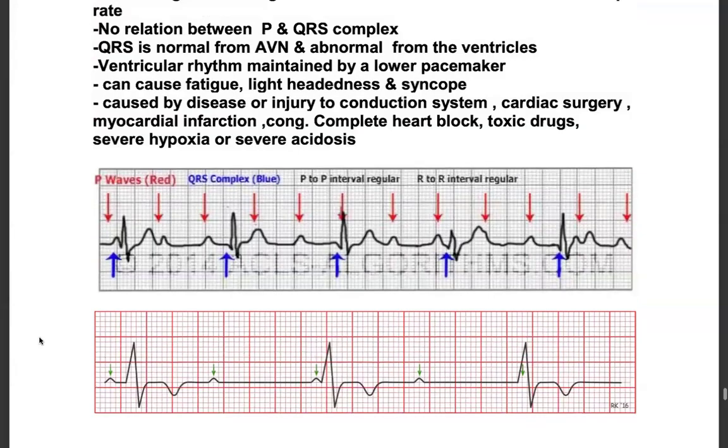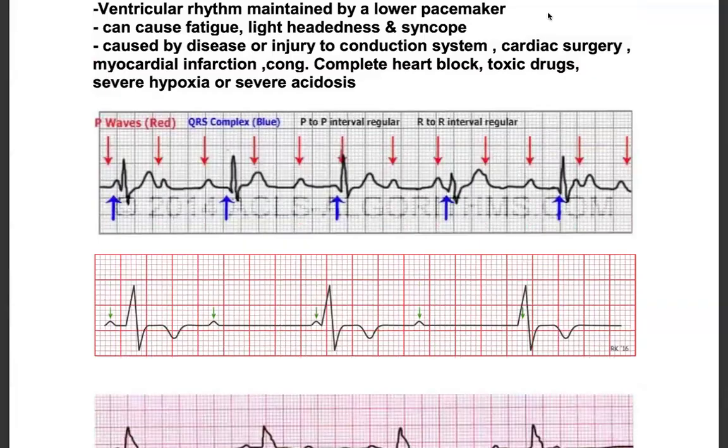Let's see here what he has explained. So here, this is a P wave and this is a P wave. So the PP interval, this is the PP interval here.